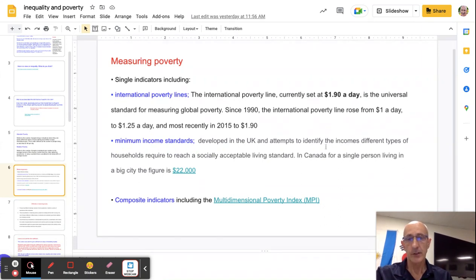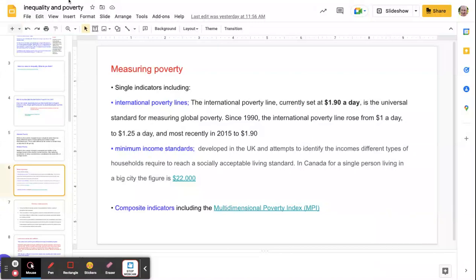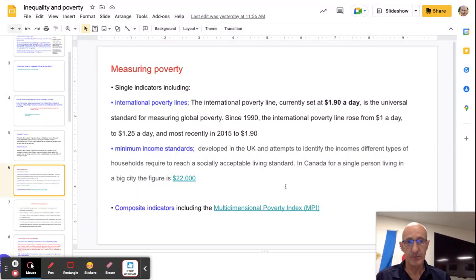And then there are some composite indicators like the multidimensional poverty index. I'll just show you that here. It does indicate that living standards are part of this measure, but also education and health is also something that people are interested in when measuring that.